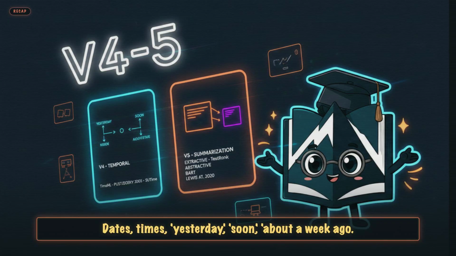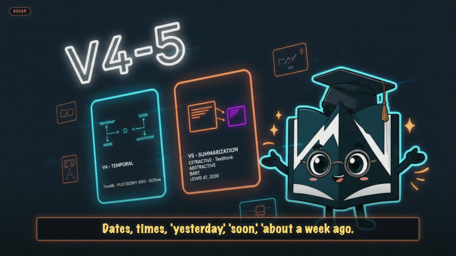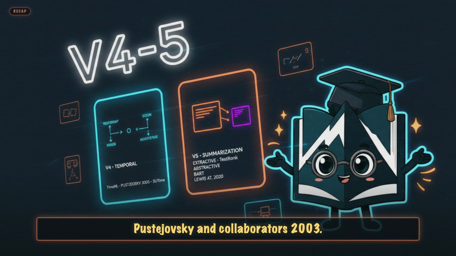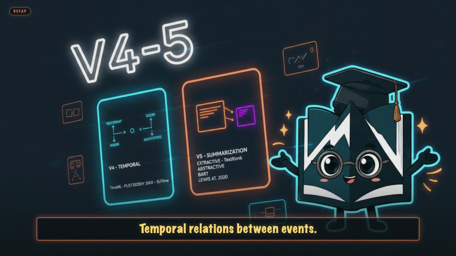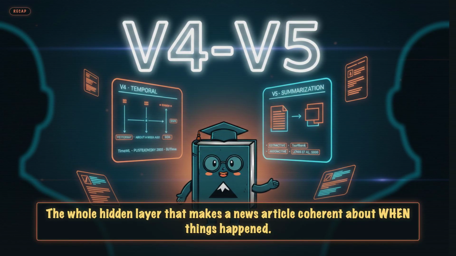Video 4. Temporal processing. Dates, times, yesterday, soon, about a week ago. TimeML annotation standard. Pustejovsky and collaborators 2003. SUTime from Stanford. Temporal relations between events. The whole hidden layer that makes a news article coherent about when things happened.